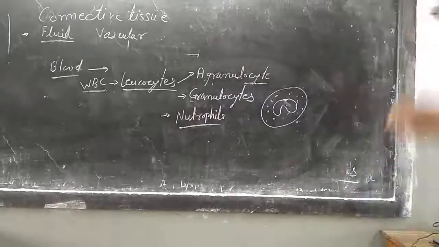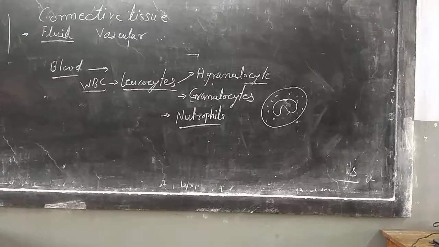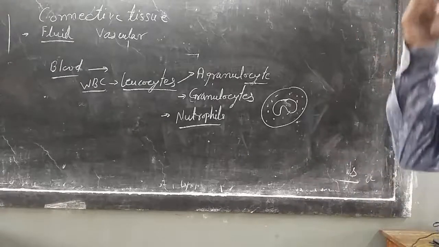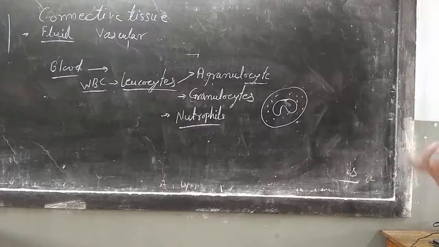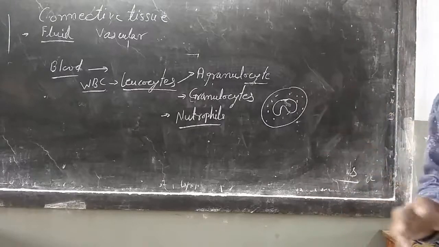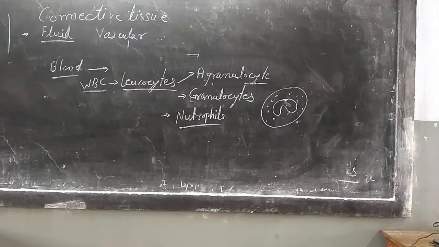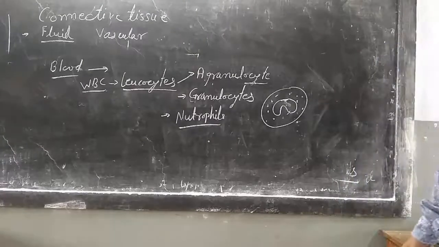Neutrophils. According to staining techniques, it is differentiated into three types: neutrophils, basophils, and eosinophils. Neutrophils means they are colored with the neutral stain. That's why these are known as neutrophils.